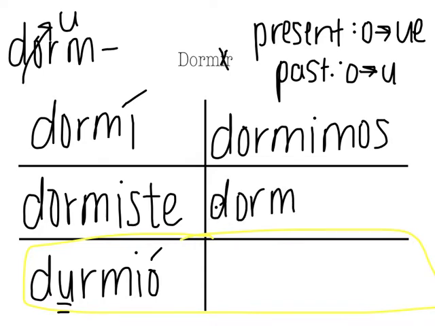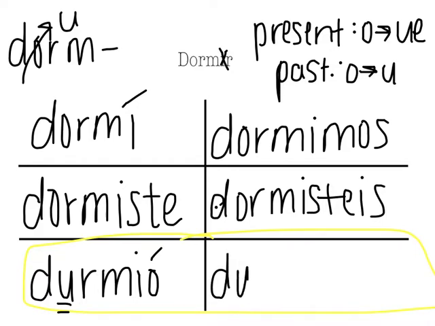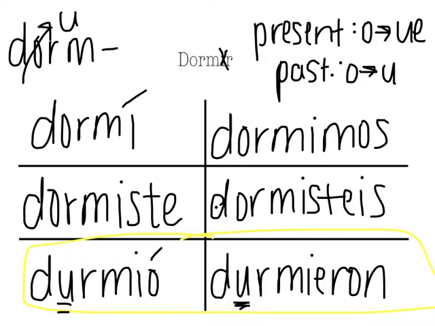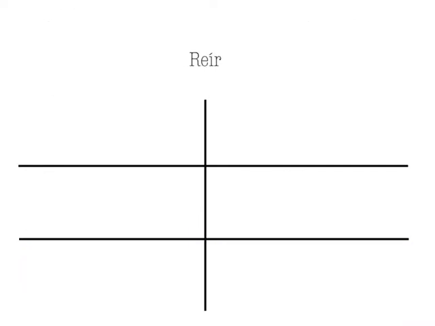Vosotros dormisteis. And ellos durmieron. And you'll see that stem change in the él form and in the ellos form. Please make sure that you have these examples written down. And then we're going to do one that's a little bit funky and close up this lesson.